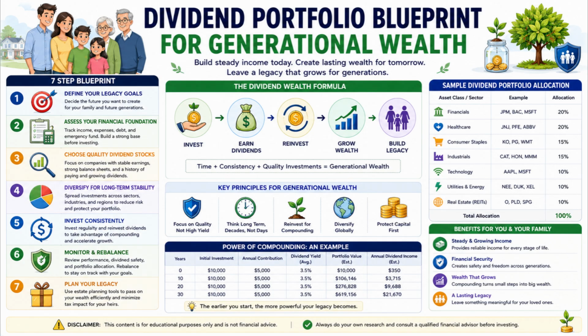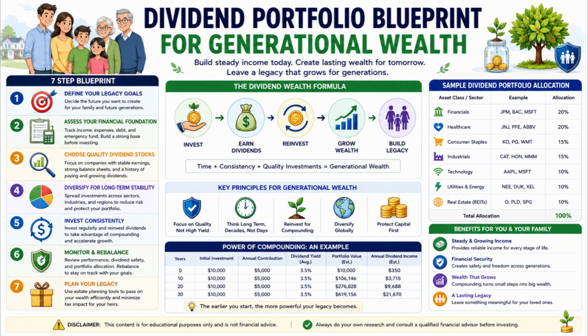After that, choose quality dividend stocks. Focus on companies with stable earnings, strong balance sheets, reliable cash flow, and a history of paying or growing dividends. Instead of chasing only high dividend yield, look for businesses that can survive different market conditions.